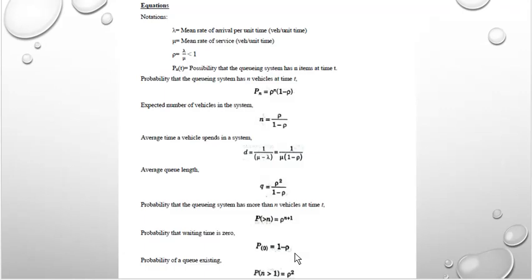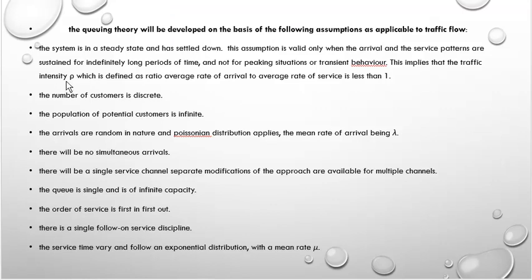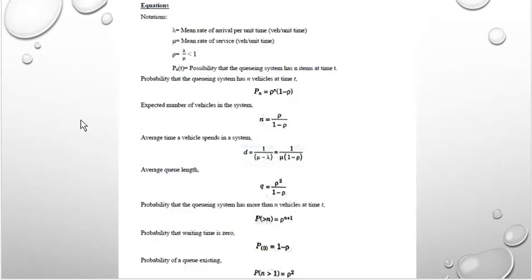Okay, and these are the equations of this queuing theory. Notation: lambda is the mean rate of arrival, mu is the mean rate of service, and their ratio is known as intensity rho, which in the first assumption is less than 1. Based on probability studies, these are the equations. You don't need to learn this portion by heart.